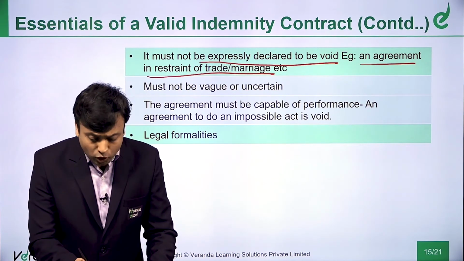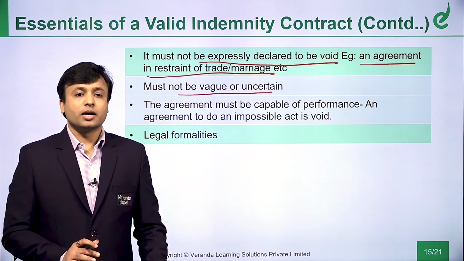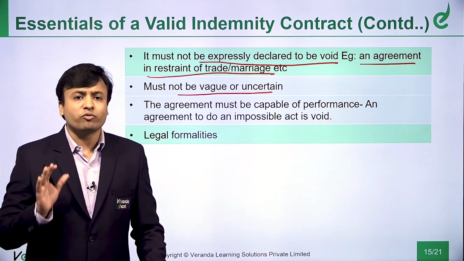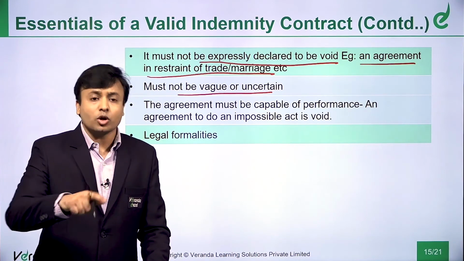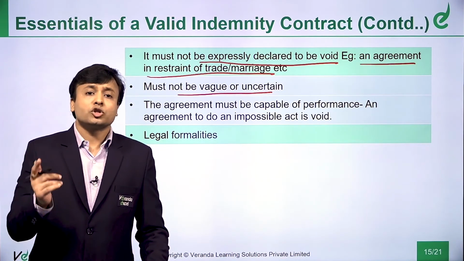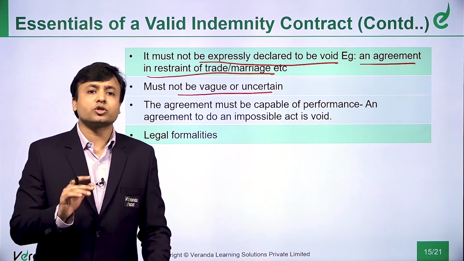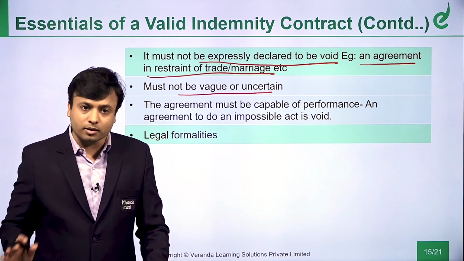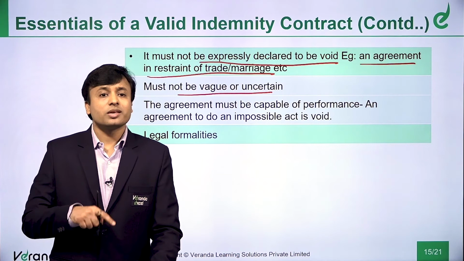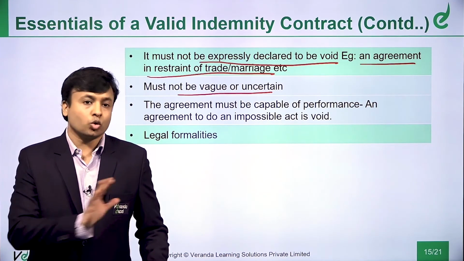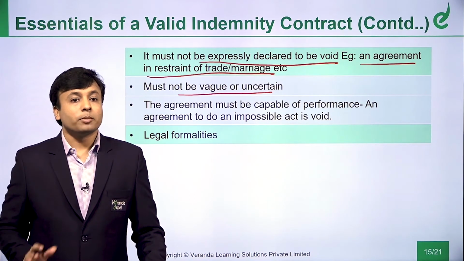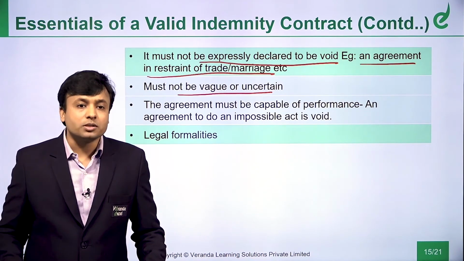Now, it must not be vague or uncertain. The agreement or the contract has to be very, very precisely clear. It can be expressed or it can be implied, that is fine. But it should not be confusing, it should not be vague, it should not be unclear, it should not be uncertain. So, don't think that I said that it can be implied, so it can be vague also. No. A contract must not be vague, it must not be uncertain.